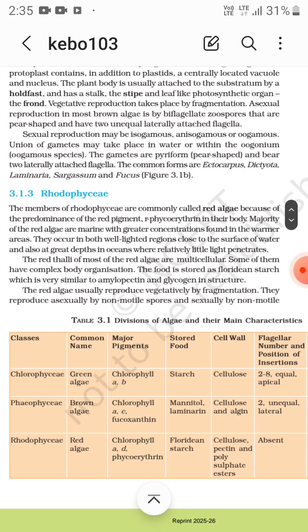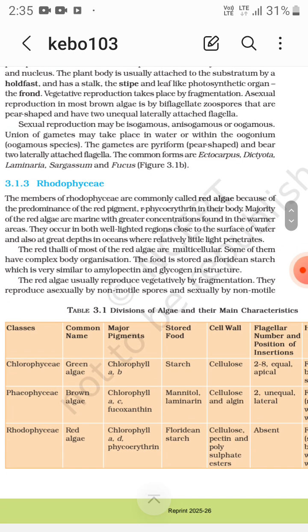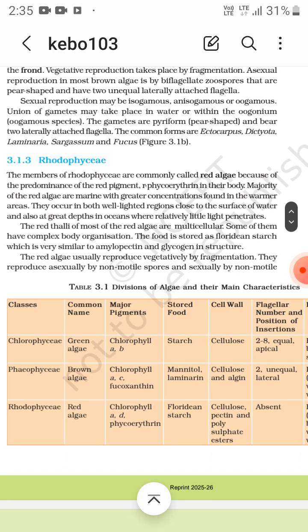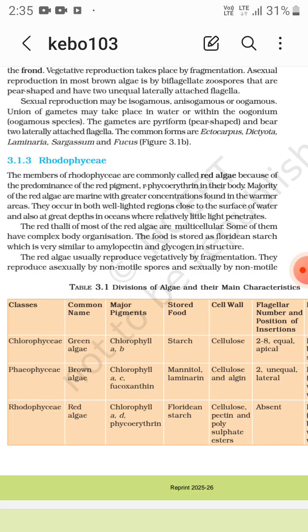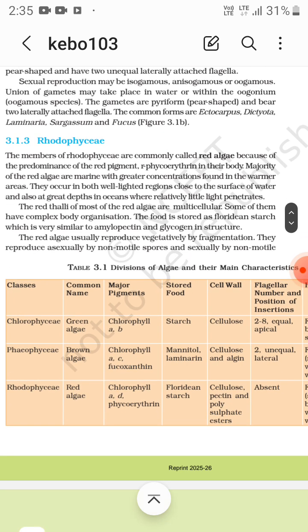The red thalli of most of the red algae are multicellular. Some of them have complex body organization. The food is stored as Floridean starch, which is similar to amylopectin and glycogen in structure.